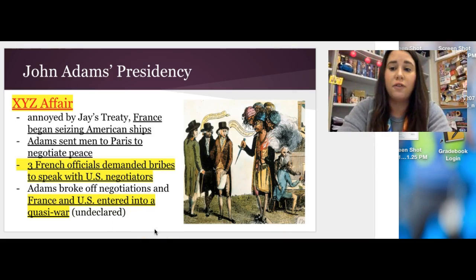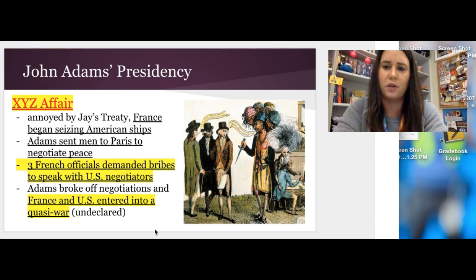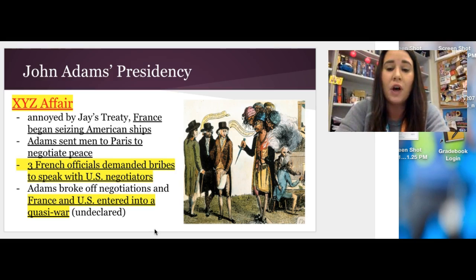So one of the first conflicts that John Adams had to face was the XYZ Affair. This was with France. It's called the XYZ Affair because that is what we named the three French officials who demanded bribes from the United States in order to try and negotiate. The background of the XYZ Affair was that France was annoyed with us after signing Jay's Treaty with France to try and normalize our relations with them.